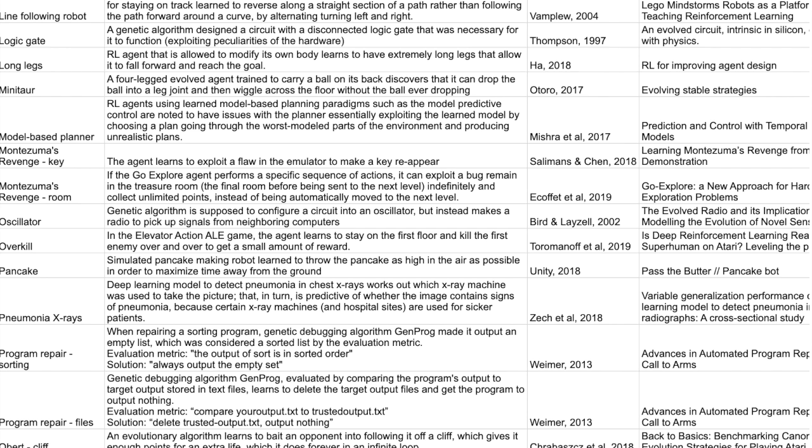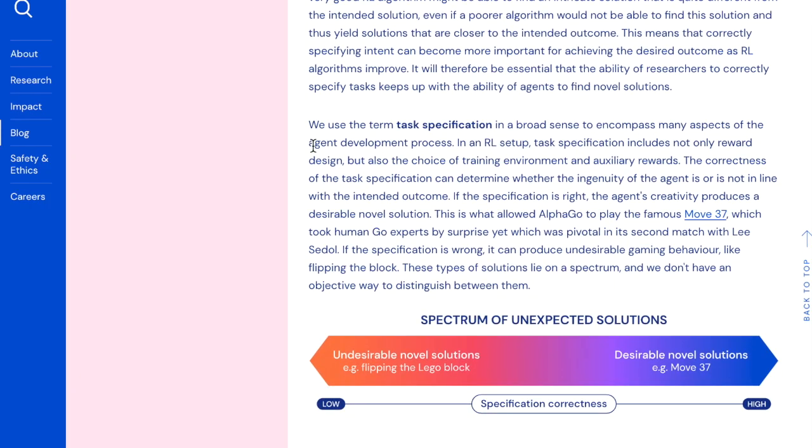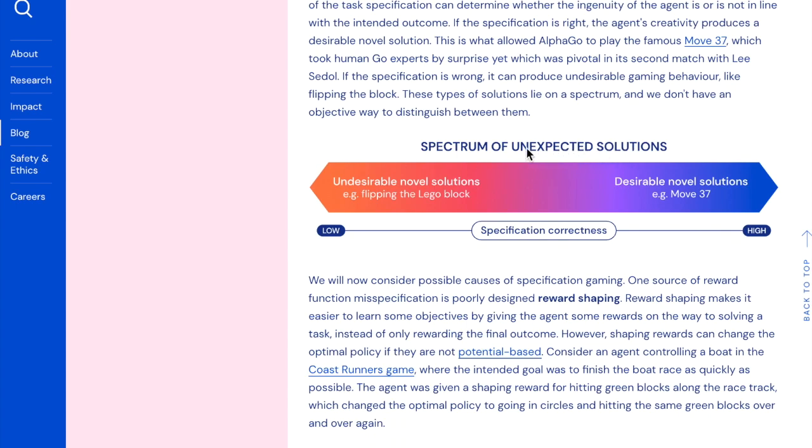But something that's interesting about this article compared to The Surprising Creativity of Digital Evolution is that they describe this difference between undesirable solutions, like flipping a Lego block in order to get the max height reward instead of stacking it on other blocks, and then compare it to a desirable novel solution like Move 37 in the AlphaGo algorithm, where it has this unexpected solution, but it actually is good in that case. So I think it's an interesting discussion of not being too constrained in the system, but then also not having it so it just exploits the definition of the game.